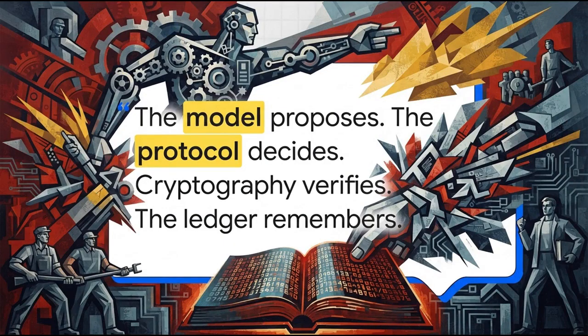As we wrap up this explainer, I want to recite the manifesto one last time, just to solidify the uncompromising architecture of this sovereign finance gateway. The model proposes. The protocol decides. Cryptography verifies. The ledger remembers. It's a stark, powerful, and absolutely necessary reality for the future of finance.